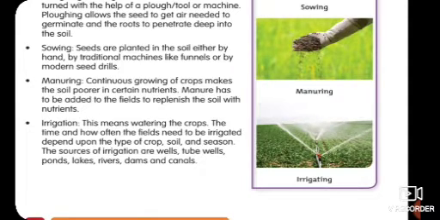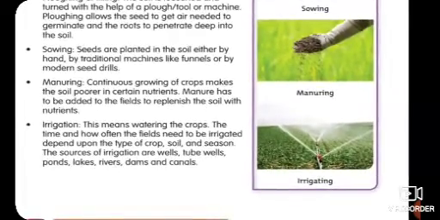So this soil has very few nutrients, and that's why we need to add some kind of manure. It can be organic or inorganic according to the soil and according to our crop.